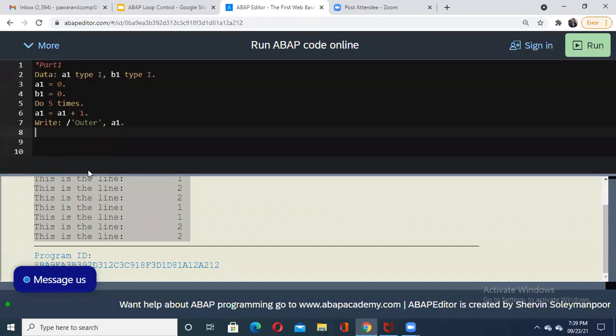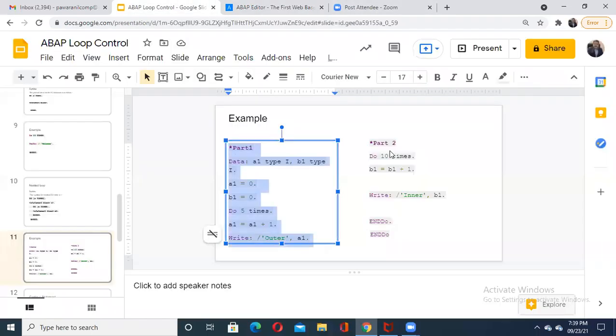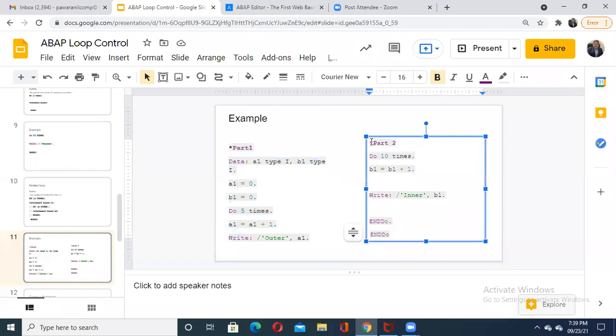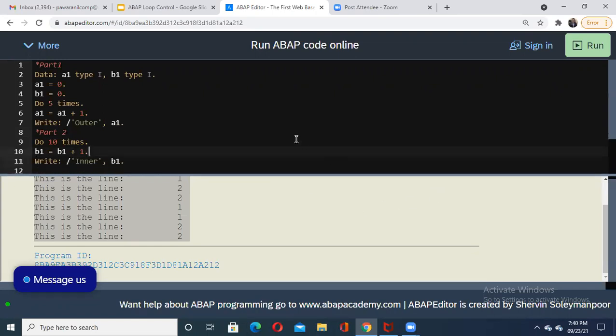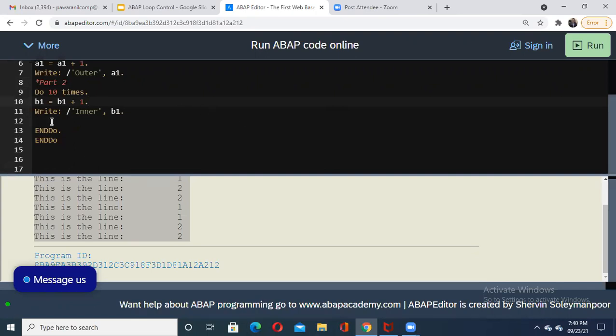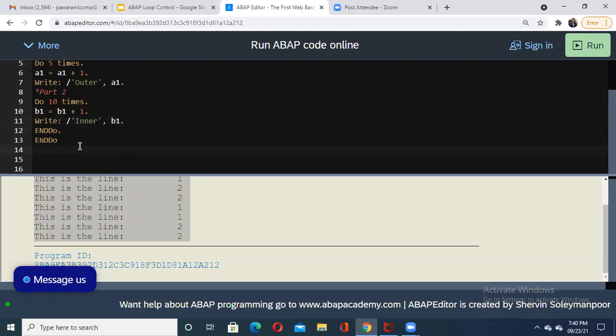I'm just putting here part 1, and again for your understanding, let us take here part 2. I'm just copying it. Because of time saving, I'm putting it here, but you understand that this is the way we do it. This is part 2, which I have written here. The entire code is available up to this. End do and end do, but it will not execute because I forgot to give the dot at the end. Okay, now it is given. Let us check it.